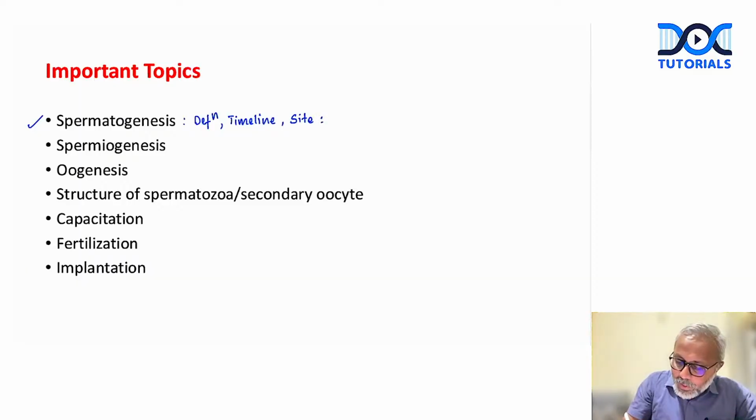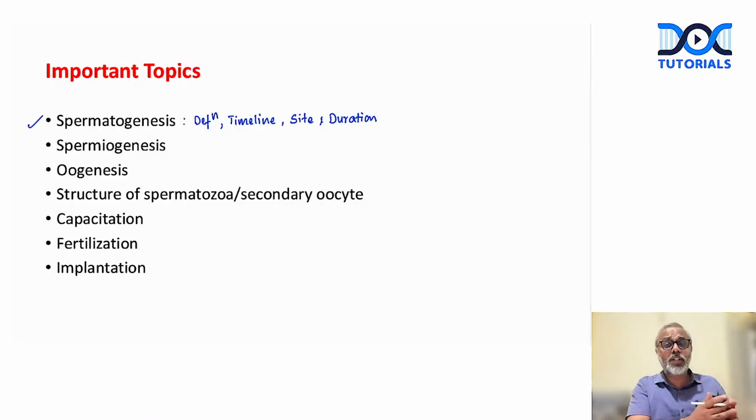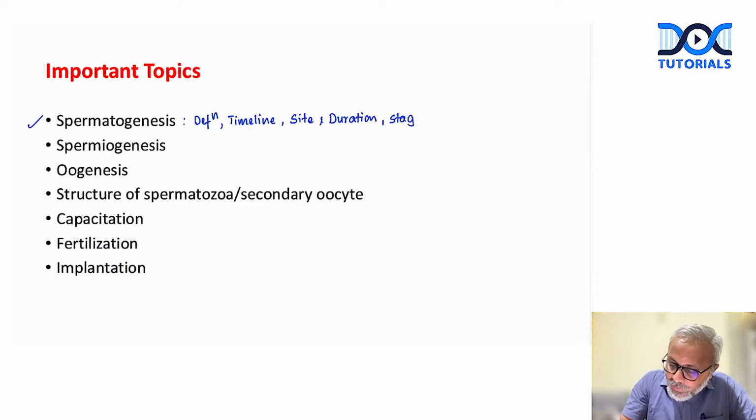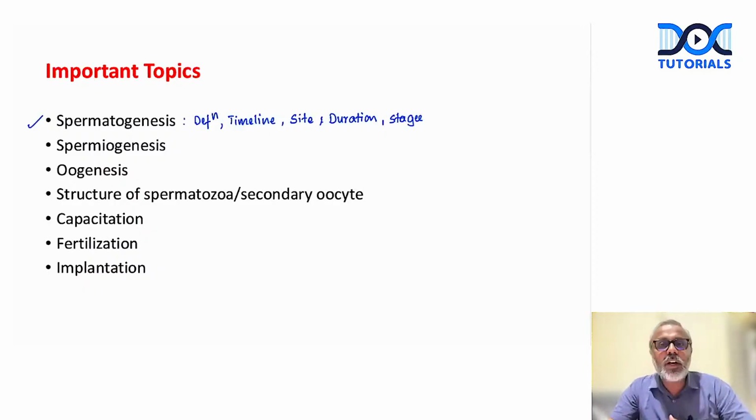Then what about the duration? For how long will spermatogenesis occur? The process of spermatogenesis occurs for about 64 days. Now, how are these 64 days divided into 3 stages? The stages of mitosis, meiosis, and spermiogenesis. What is the duration of each of these stages? And then how each stage proceeds to the next, with the help of a flowchart or a simple diagram. This is what we need to write.